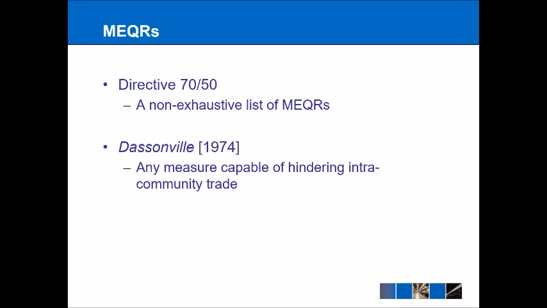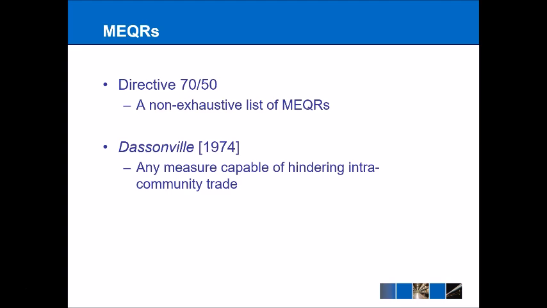So how can we actually come up with a definition of what an MEQR is? Well, in terms of getting towards a legal or a more precise definition, the EU has had a number of goes, but it's taken quite a long time to get towards anything approaching an accurate definition that we can really use. The EU first had a go in 1970 with Directive 70/50, but all that they really said was that they provided a list of what they thought were MEQRs. But the problem was that this was a non-exhaustive list.